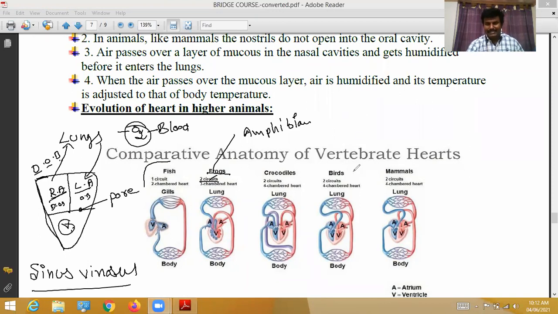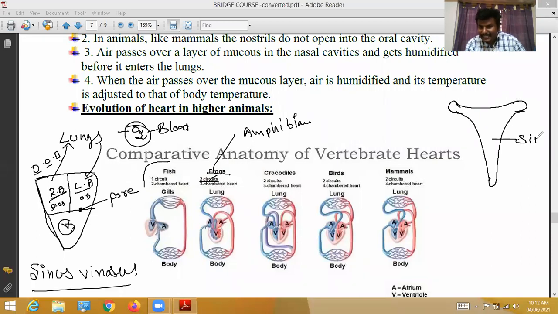Sinus venosus is formed like this. It is a triangular structure. This is called sinus venosus. These two are the two precaval veins.